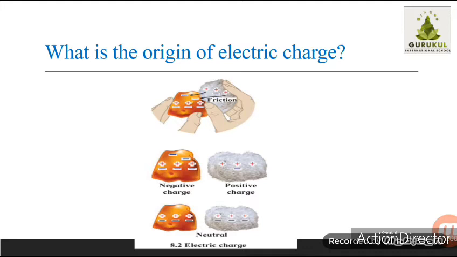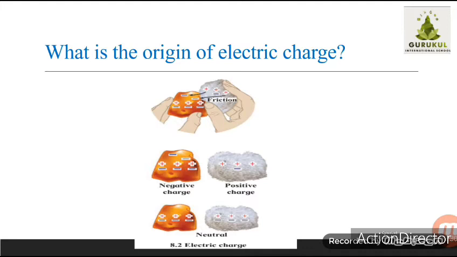So the balance gets disturbed. The number of positive charge and number of negative charge are not the same, and therefore when we rub two objects, one becomes positively charged and the other becomes negatively charged. The object on which the number of positive charge is more becomes positively charged, and the object on which negative charge is more becomes negatively charged.